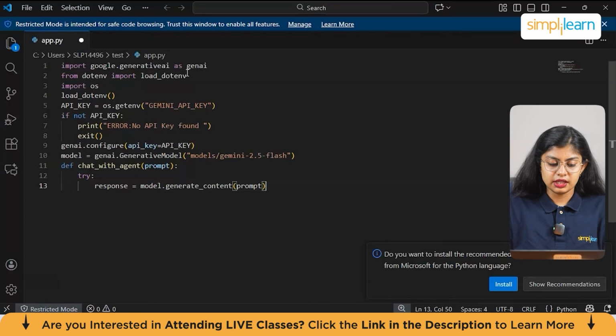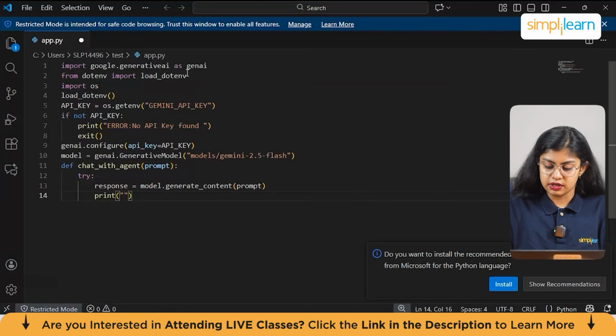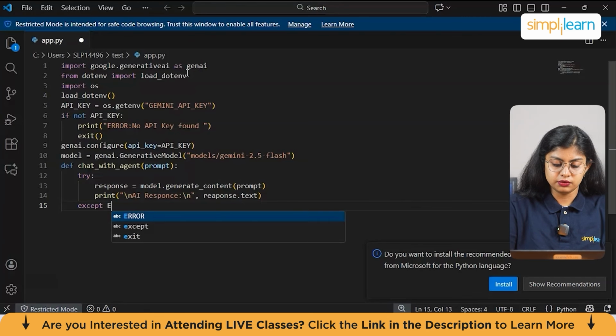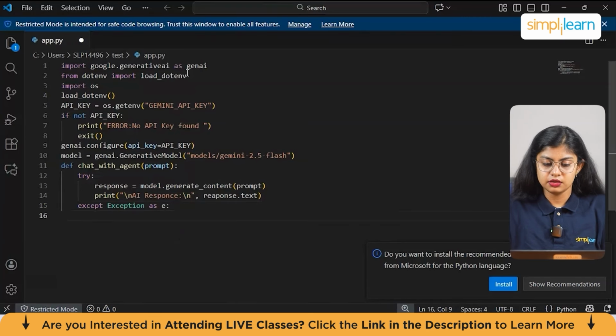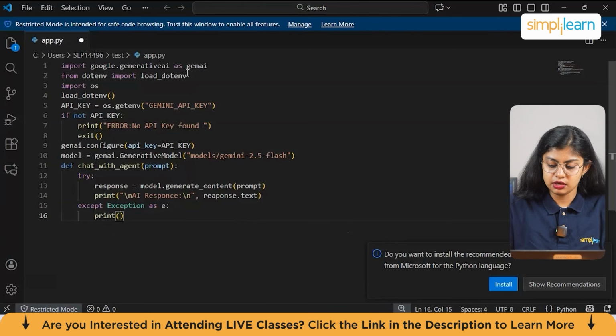This generates content from the given prompt itself, and then let's print the information, AI response, and the output, which is response.text. Now for the except block, we have except Exception as e. Here, if there is any error, let's just print error.